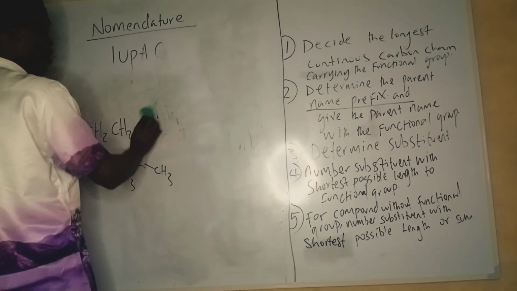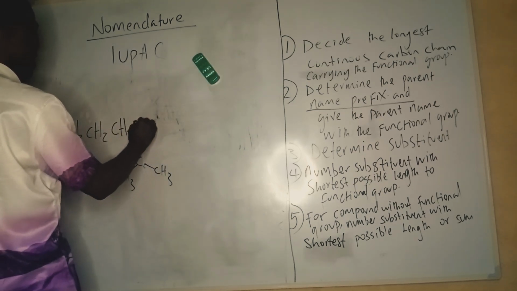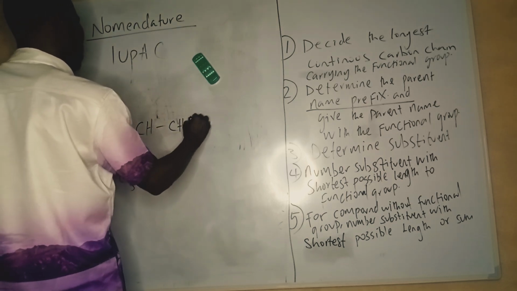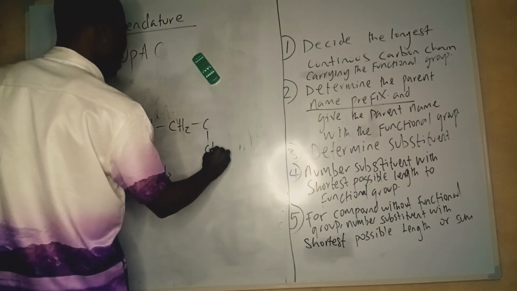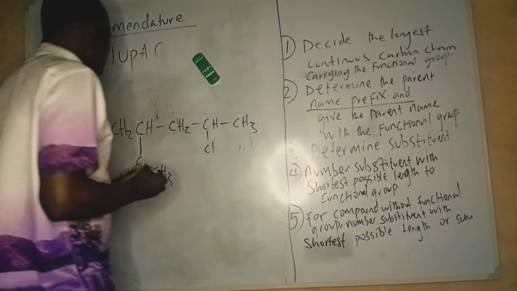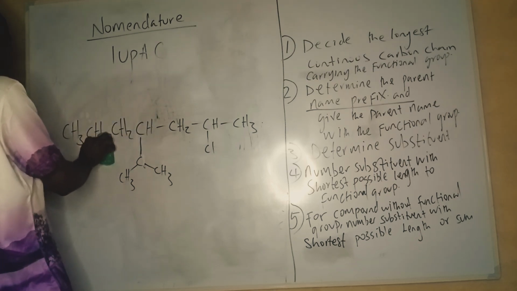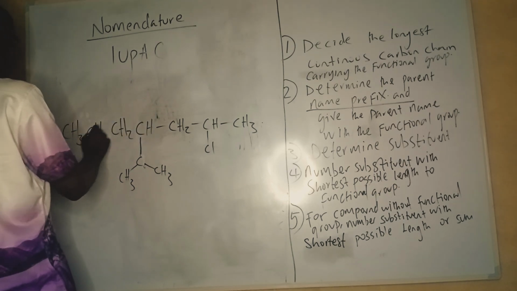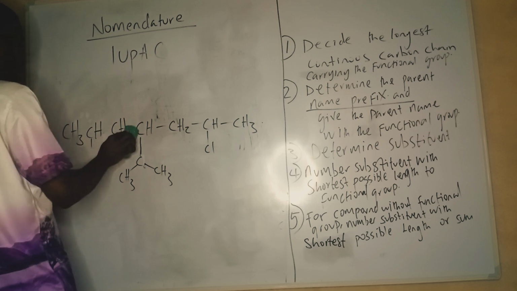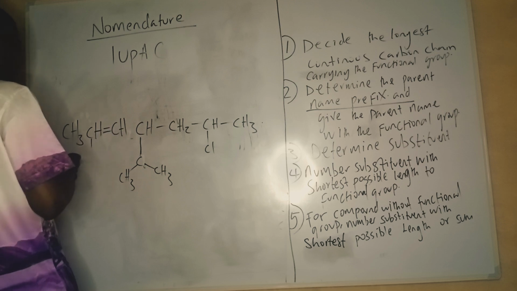So in this video, I'm also going to help us name carbon compounds via the skeleton. So I'm going to put CH, that's beautiful. I'm going to put CH2, then a C that has a Cl and an H, then CH3. And I'm going to place my functional group somewhere here. Let me make it a double bond. So my functional group should be a double bond.